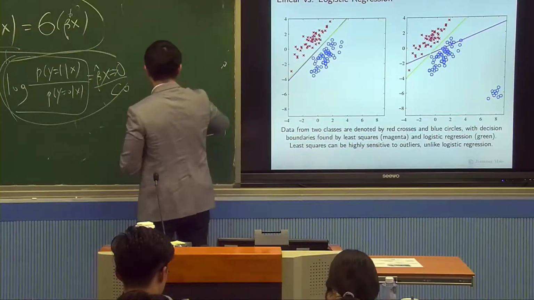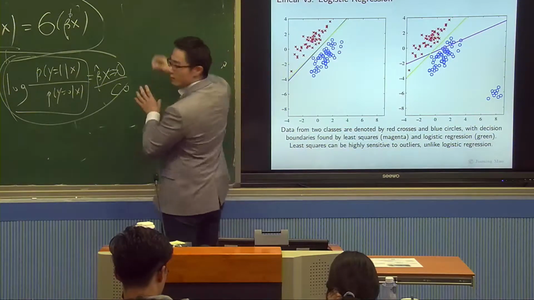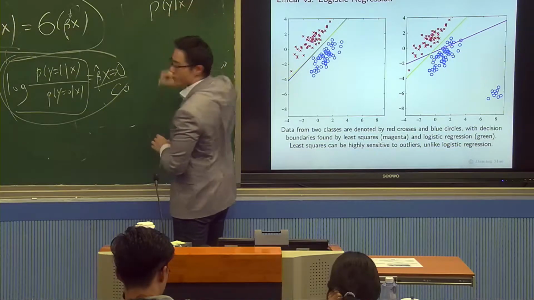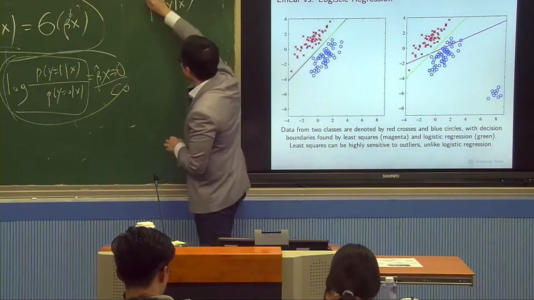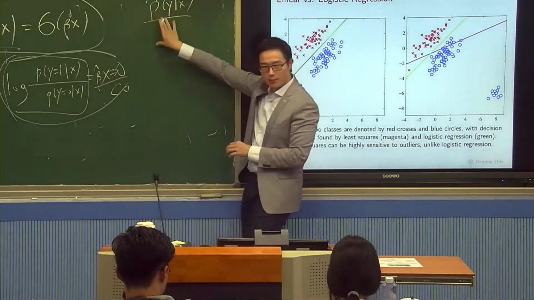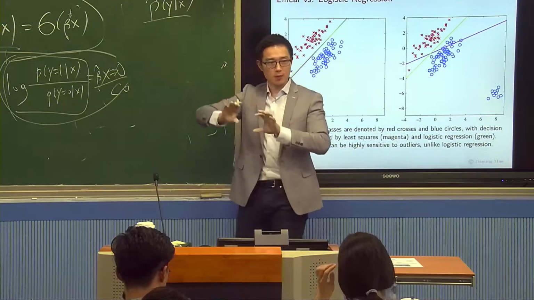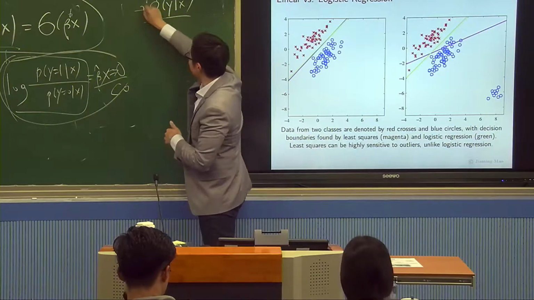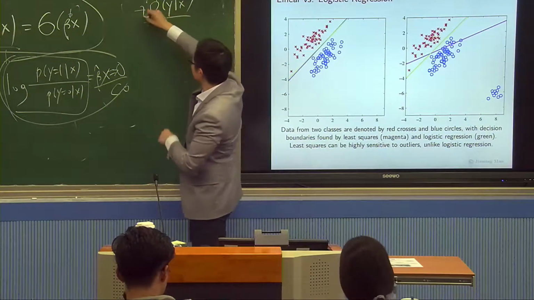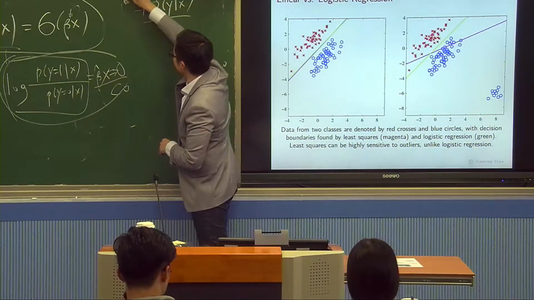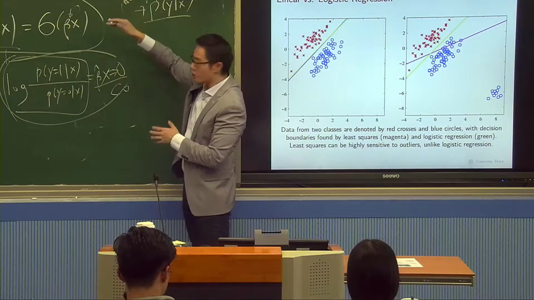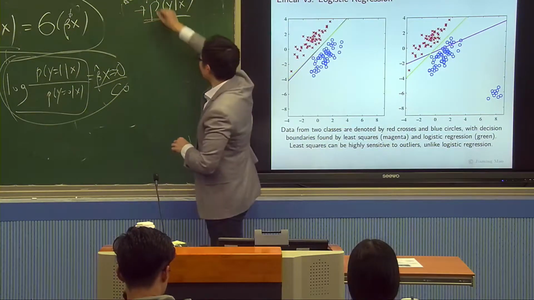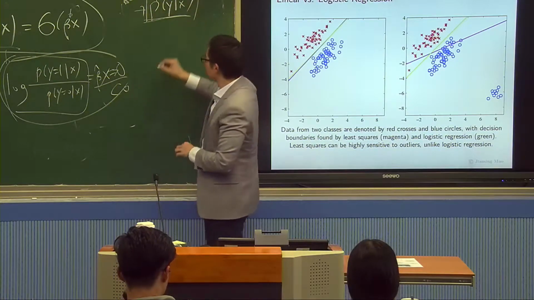Okay, so let me give you this one. Suppose, what does logistic regression do? Logistic regression estimates this p first, right? It estimates this probability first, and then based on this probability, it makes a prediction. And when you estimate this, you use KL divergence or cross entropy as a loss function to estimate this p. But once you have this already, the next step is to predict y.